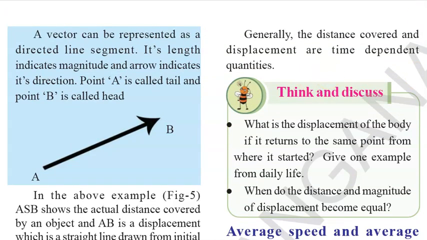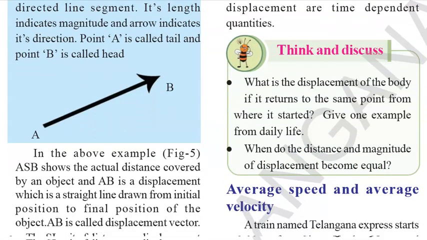Generally, the distance covered and displacement are time-dependent quantities. So think and discuss: what is the displacement of a body if it returns to the same point from where it started? Give one example from our daily life. And when do the distance and magnitude of displacement become equal? Let's see that.